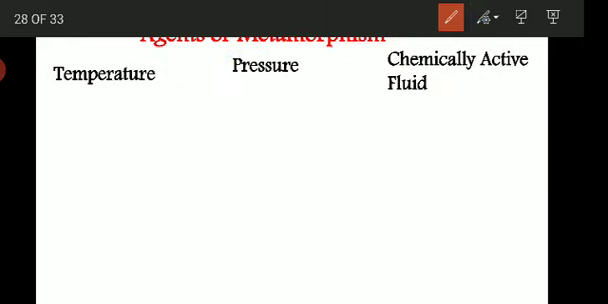Next, we'll discuss the third agent of metamorphism, that is chemically active fluids. So what are these chemically active fluids? The presence or absence of chemically active fluids beneath the surface of the earth is regarded as playing a most important role in the process of metamorphism. Usually these chemically active fluids become active with the help of temperature and pressure, and they bring changes into the rock.